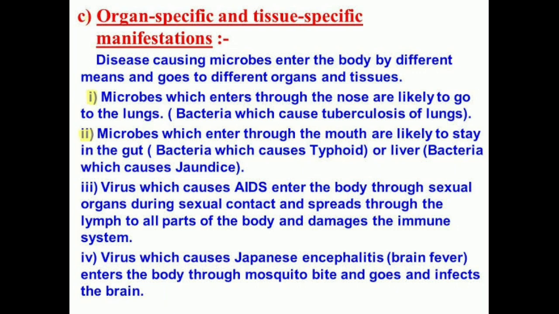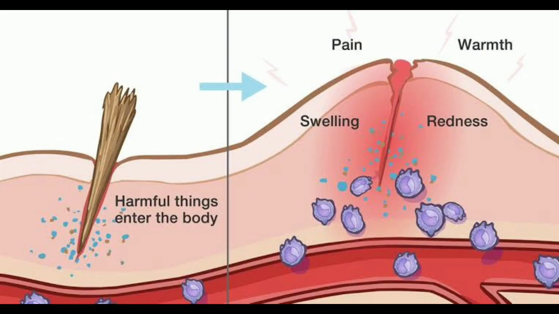So we can understand the signs and symptoms of an infection if we know the target tissue or organ, isn't it? And the functions that are carried out by this tissue or organ. So students, now the disease causing microbes have entered the specific tissue or organ in our body. Now what will happen? The body's immune system will get activated in response to this infection, is it?